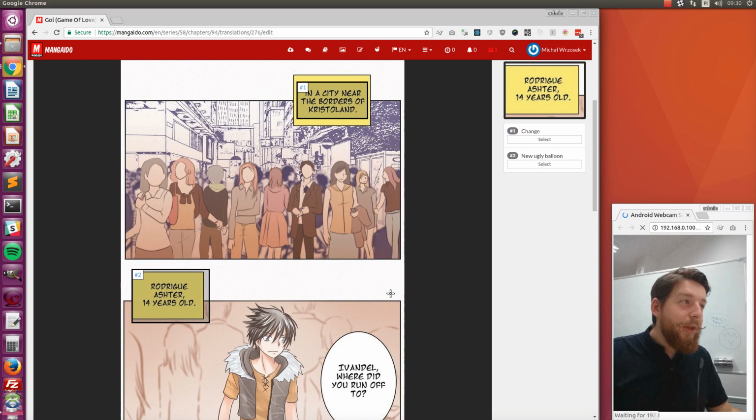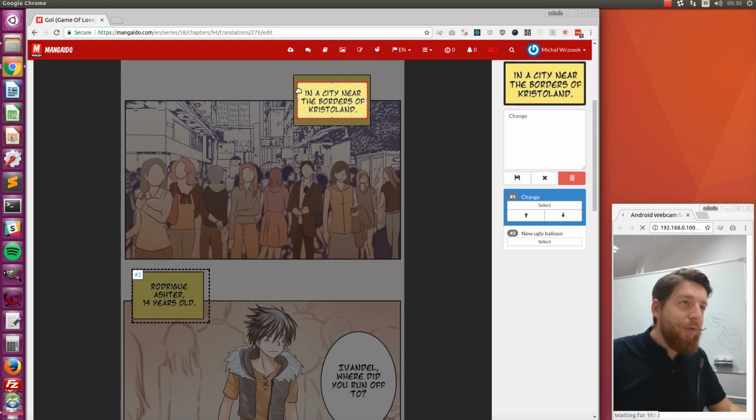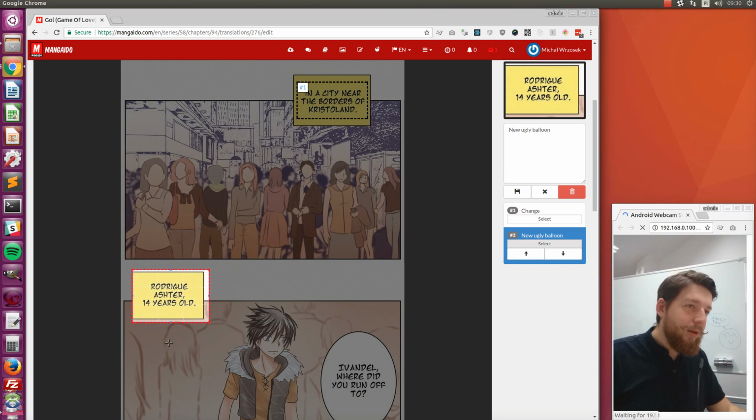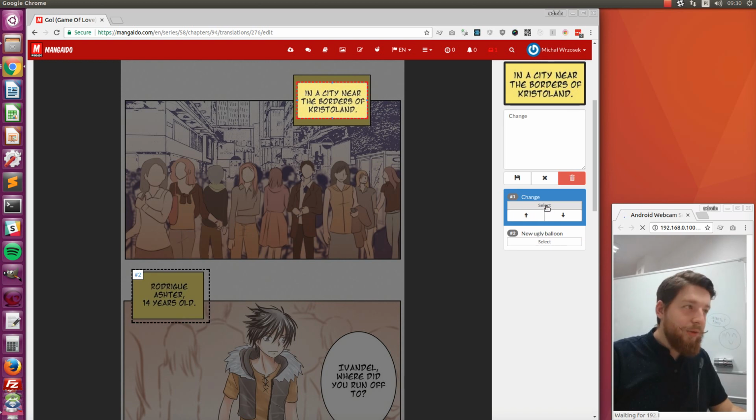Another thing you should know is the order of balloons. Try to keep your balloons in order. So this balloon should be the first one. As you can see on this list here, you see the order of balloons. This one is the first one, and this one is the second one. You can also select balloons by clicking on select on the list.